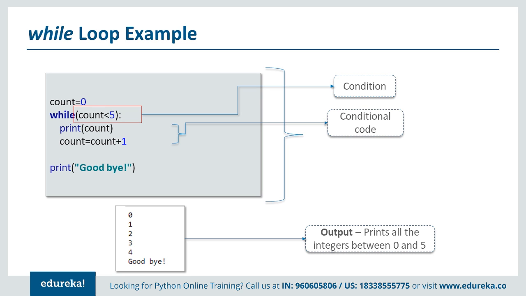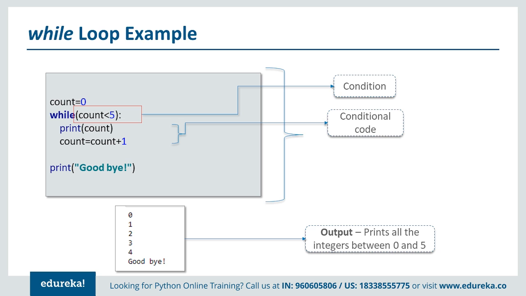So here in the output you can see that you are getting the values 0, 1, 2, 3 and 4. Once the value of count is 5, it will again check the statement, and that is where this statement will fail. Once the statement has failed, it will come out of the loop and go to the next statement. The next statement is the print statement, in which we were printing goodbye. And this is how it comes out of the loop and proceeds with the rest of the source code here.